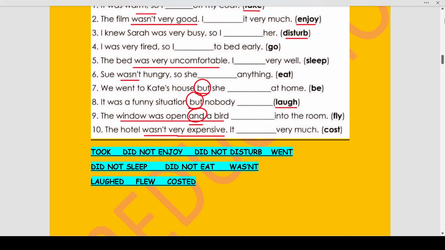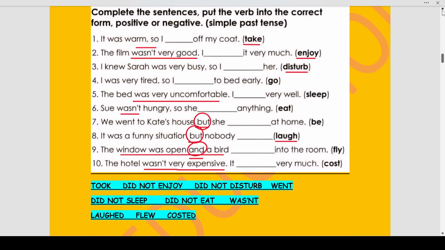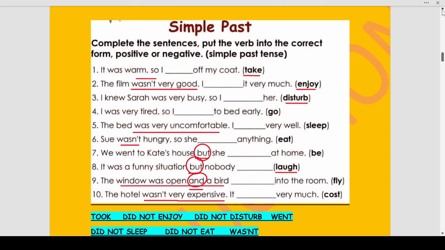So this is how you will analyze these sentences, students, when you are asked to do it in the positive or negative form. What will you first check? You will first check whether there are any conjunctions in the sentences. Second thing that you will check is whether the conjunction which is used is of contrasting nature like but, or whether it is of a joining nature, coordinating nature like and. Okay. For more knowledge on conjunctions, please go through my video on conjunctions and its types, and there are many worksheets on conjunctions.